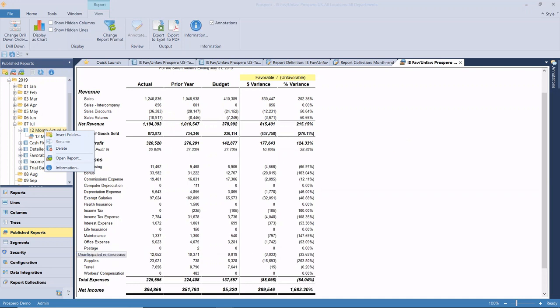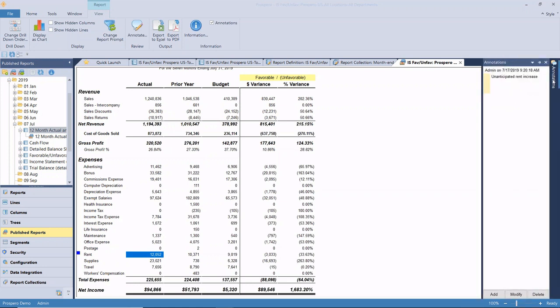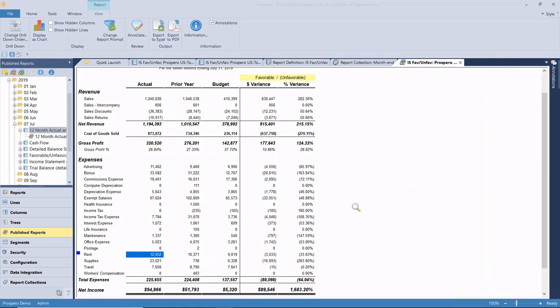Now note down here that I have on the rent row that there is a little blue square. So that's identifying that I have an annotation for this particular row. So if I highlight the row, then I can see the annotations just by expanding it over to the right, an anticipated rent increase. Because what we can see is we budgeted for around 9,000. Prior year was 10,000, but somehow this year it's gone to 12. So there may be an explanation for that. So that's what the annotation is for.